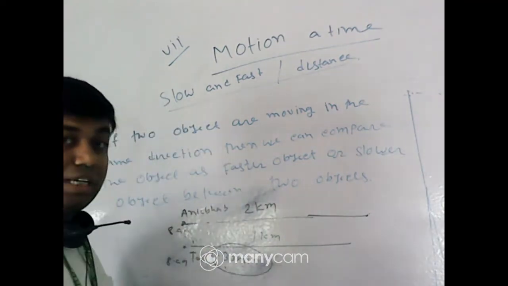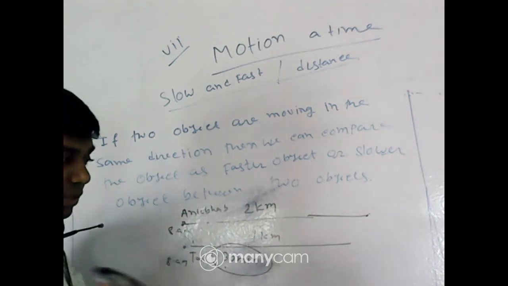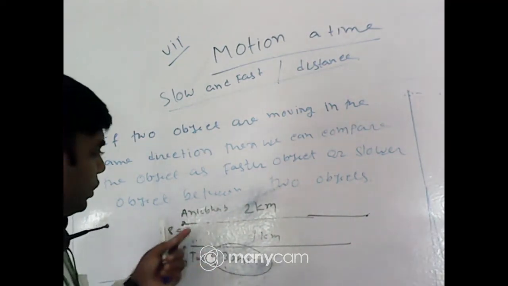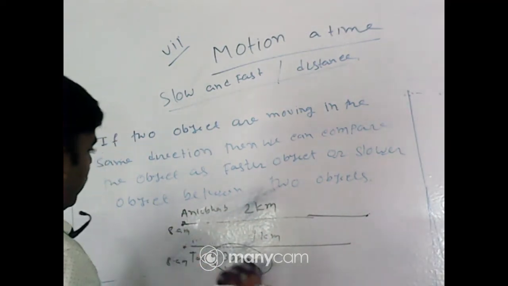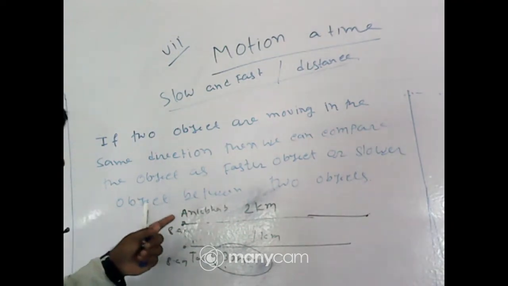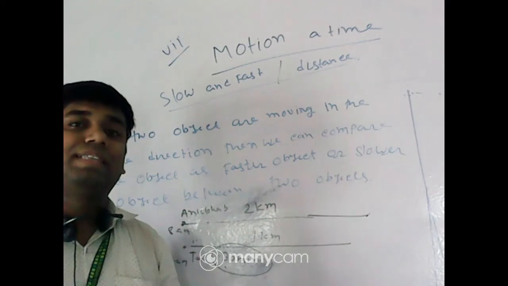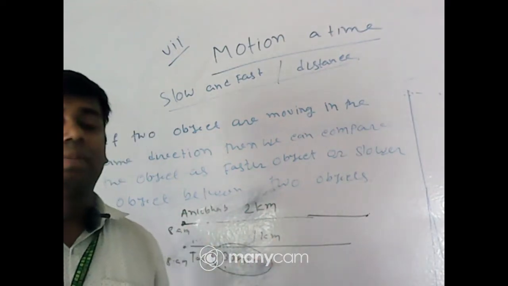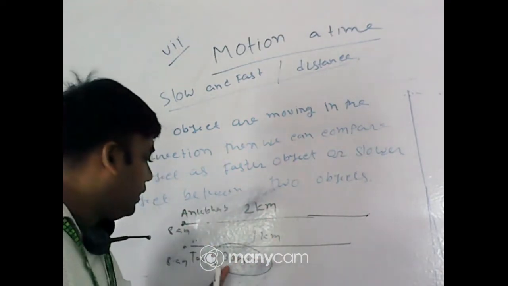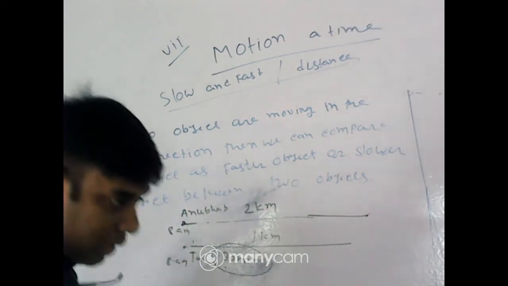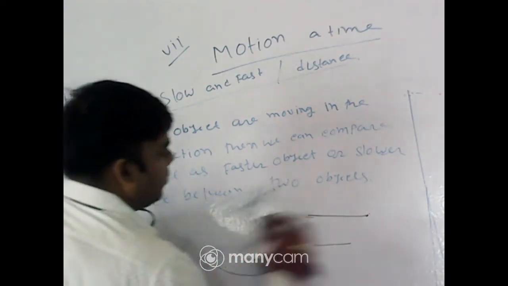Not object, Anubhav is faster. If I use that word object, that is not good. By mistake, I have used it. Which one is faster? Anubhav, because he covers more distance than Tanaj in the certain time interval. And what is the time interval? That is 30 minutes. Okay, next question.